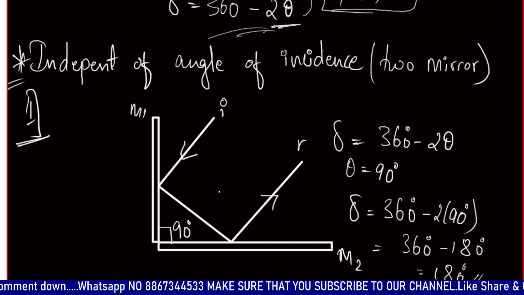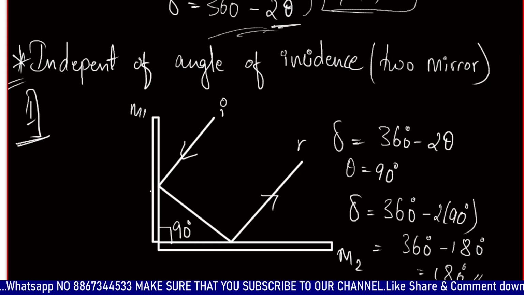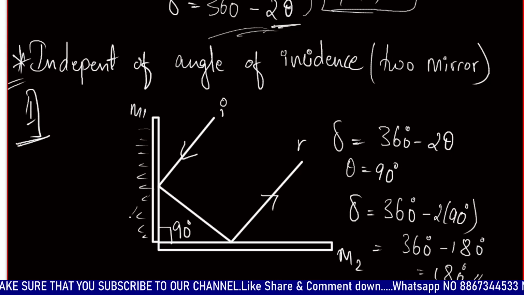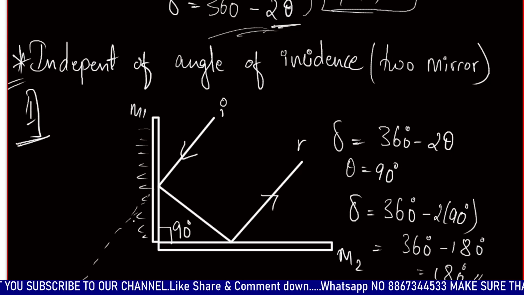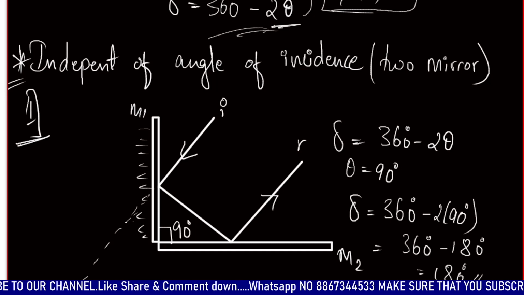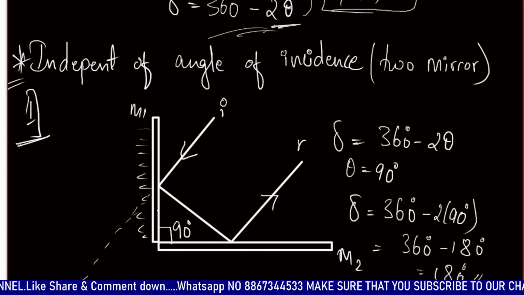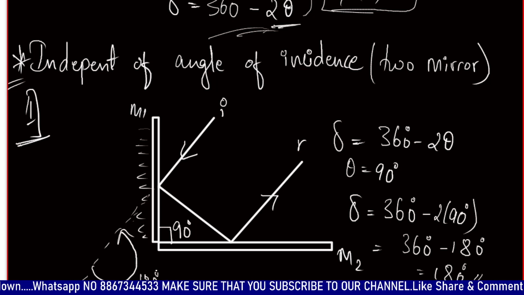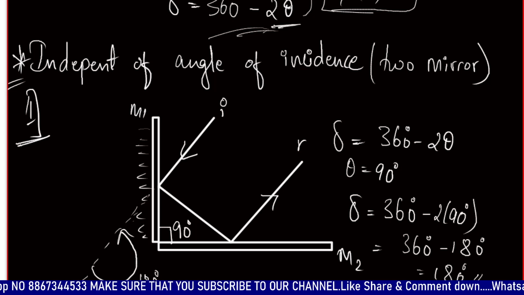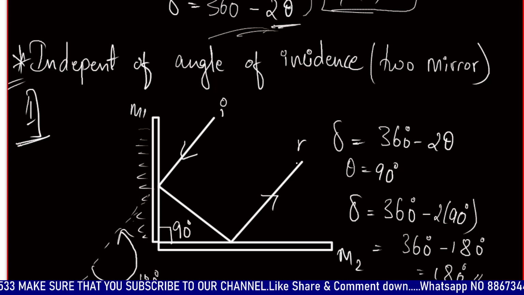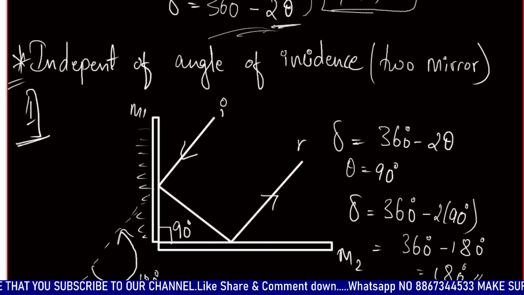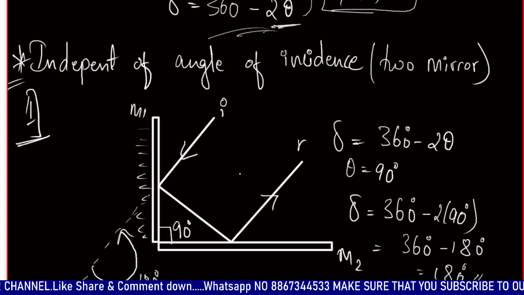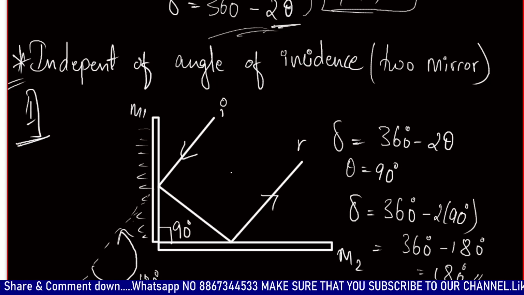So the deviation, it means consider this is the reflecting surface. This ray of incidence needs to go in this direction, but since it is deviated back, at what angle? It is completely opposite to it. So it's completely opposite in this direction back, which will be again 180 degrees. So it does reflect back parallel to the incident ray.